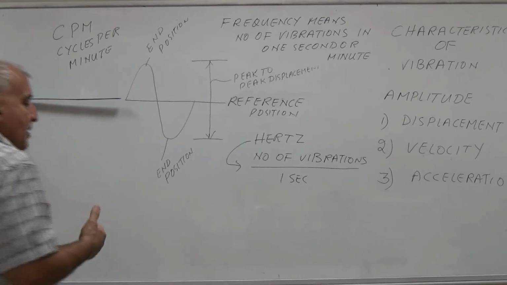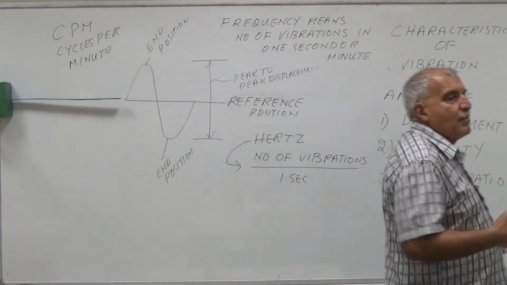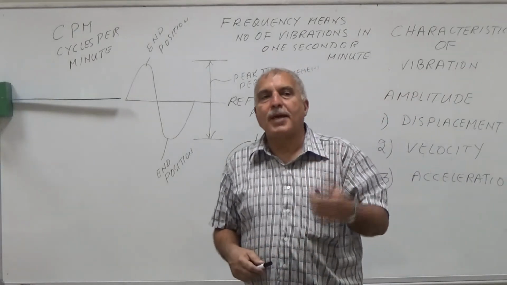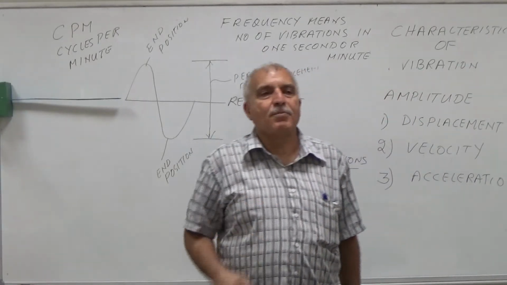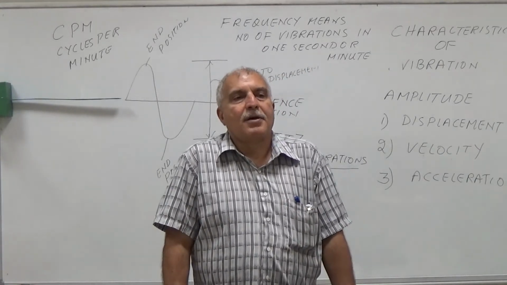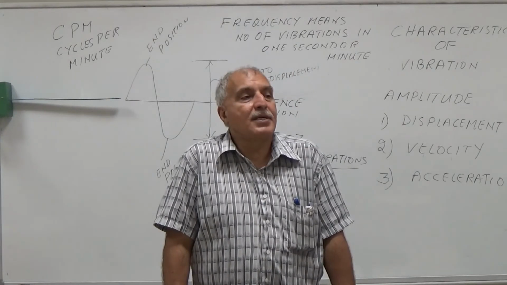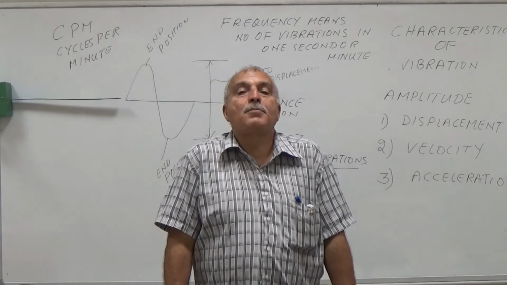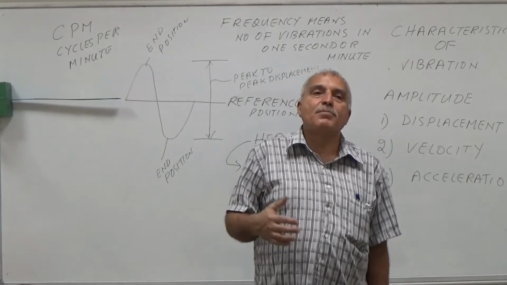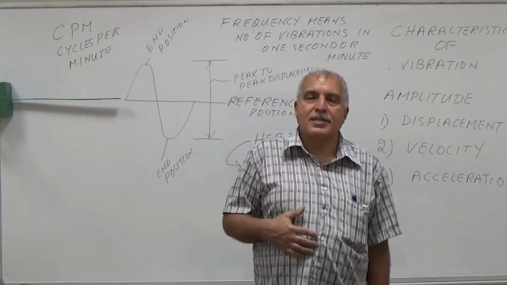When you compare the frequency of the machine with the RPM of the machine, it will tell you many important pieces of information. For example, if the vibration frequency is the same as RPM, it is unbalanced. Unbalanced means the machine has more weight around the rotating axis.